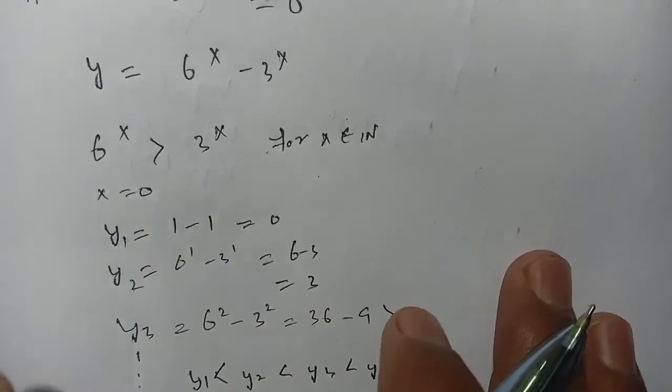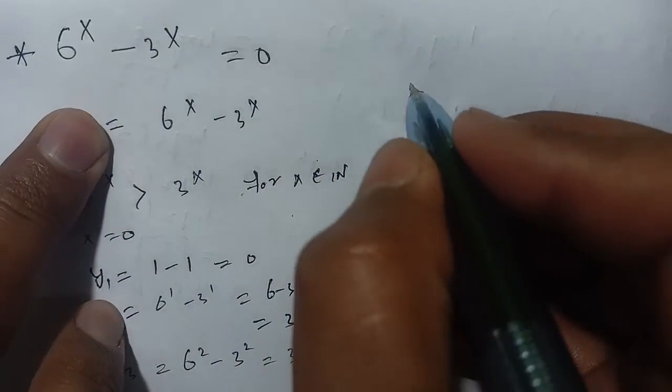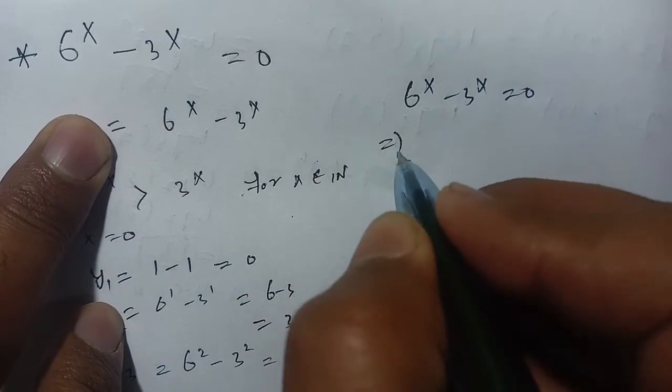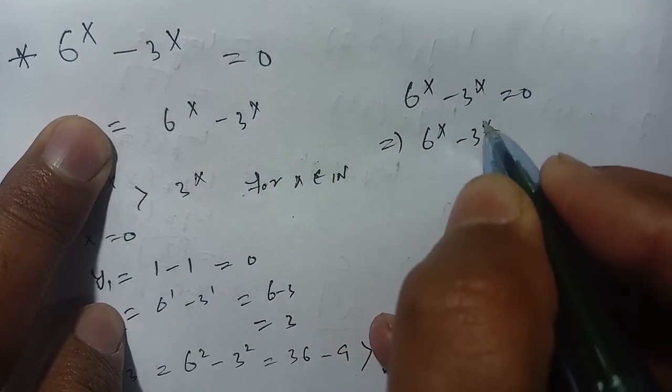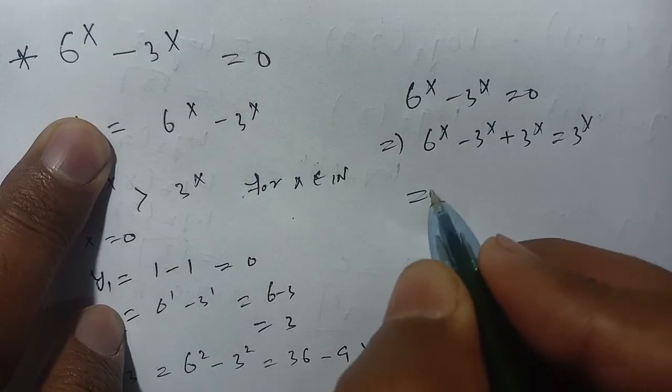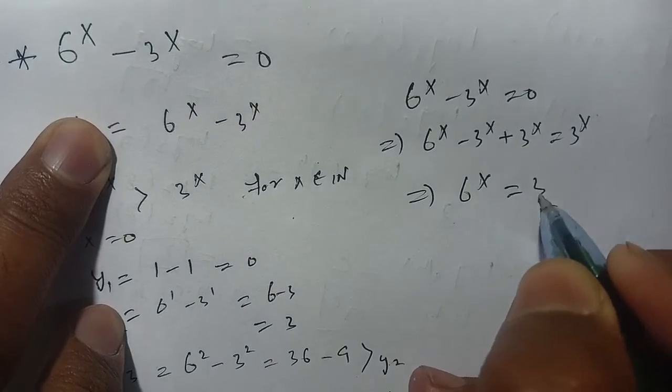And the second method is, we take 6^x minus 3^x is equal to 0, and we can write it as 6^x minus 3^x plus 3^x is equal to 3^x. We get 6^x is equal to 3^x.